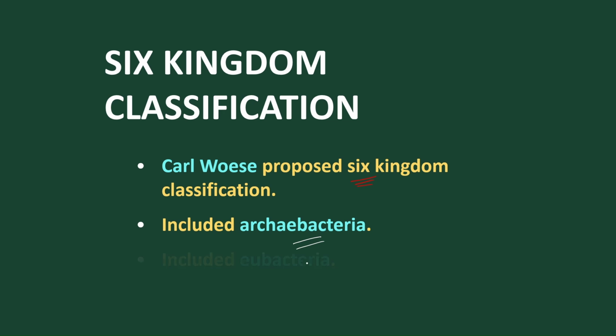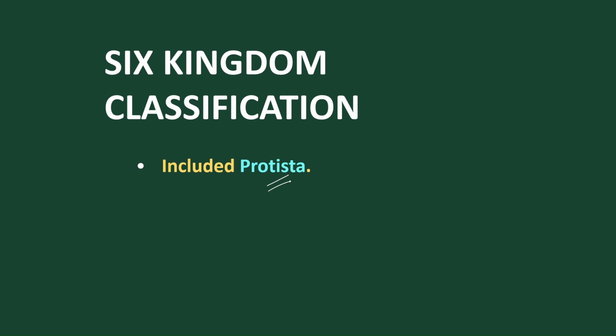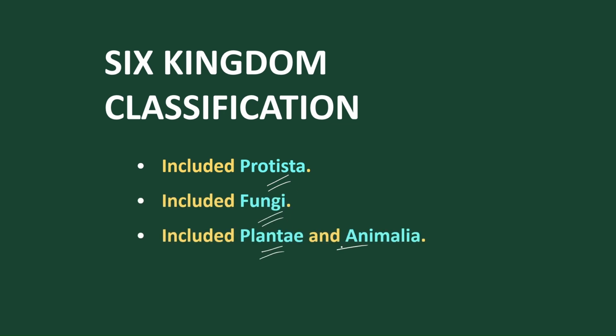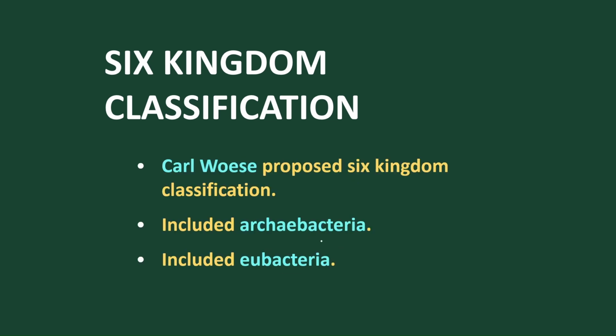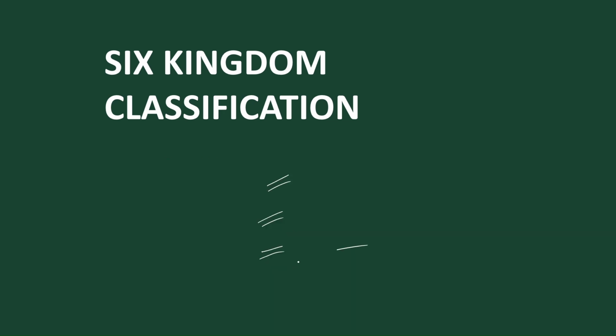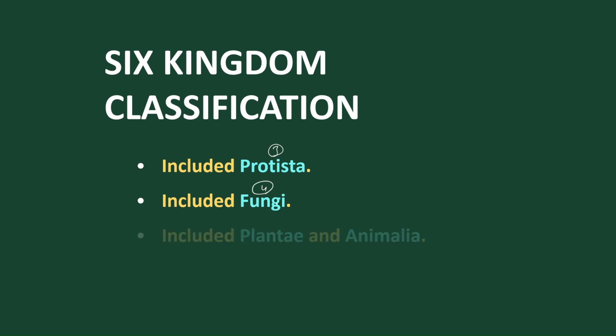They include archaebacteria, eubacteria or the true bacteria, Protista, fungi, Plantae, and animals. Archaebacteria is considered the first kingdom, eubacteria the second kingdom, Protista the third kingdom, fungi the fourth kingdom, Plantae the fifth kingdom, and Animalia the sixth kingdom. So according to Carl Woese, six kingdoms are present.